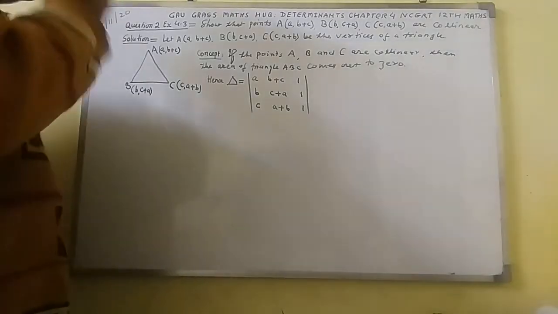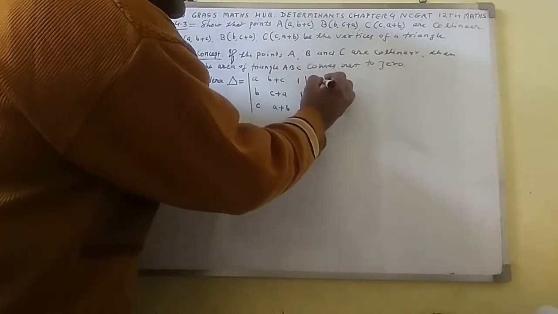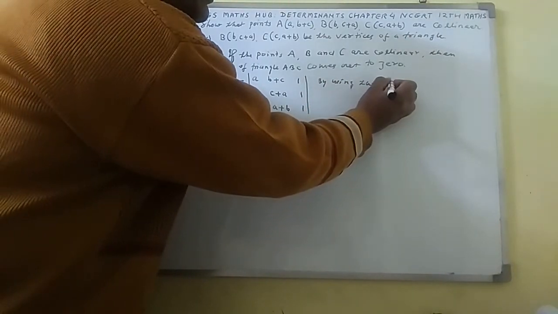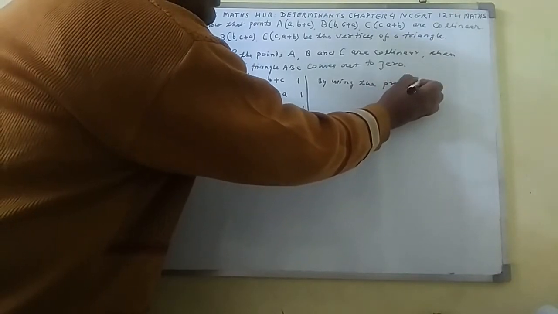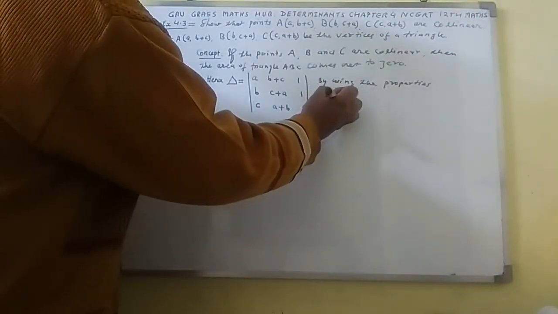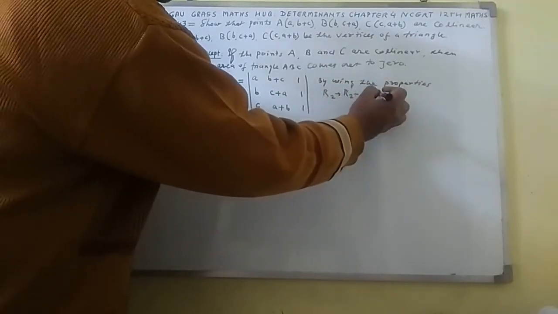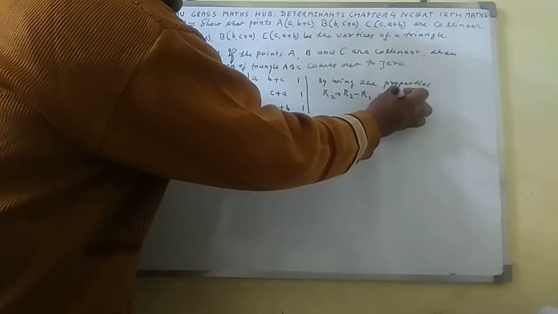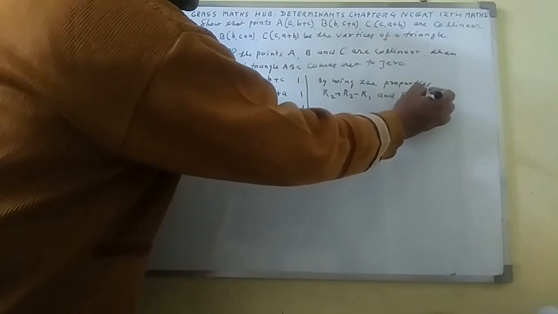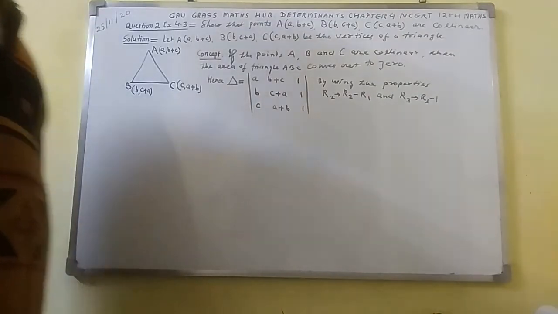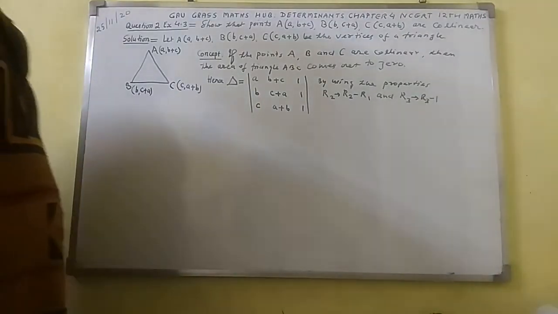Here I shall use the properties R2 goes to R2 minus R1 and R3 goes to R3 minus R1.